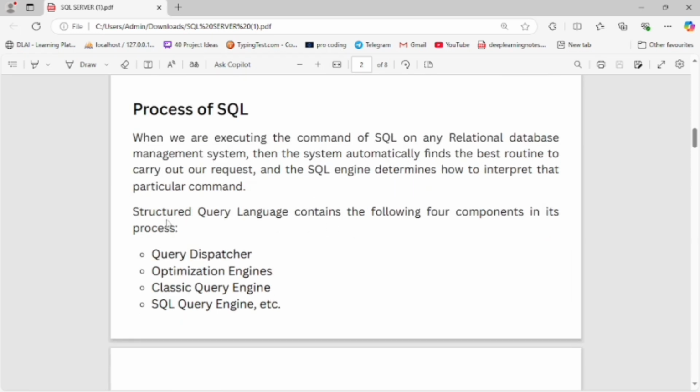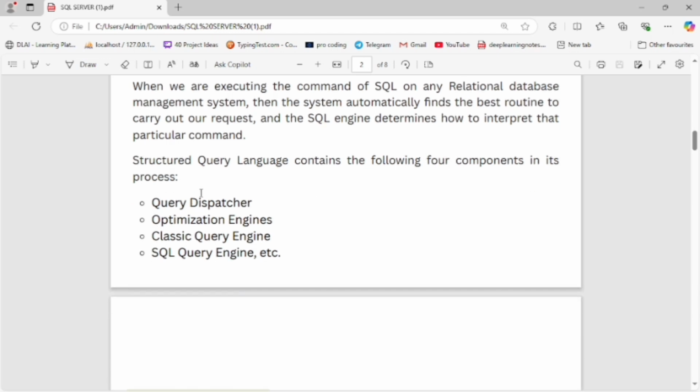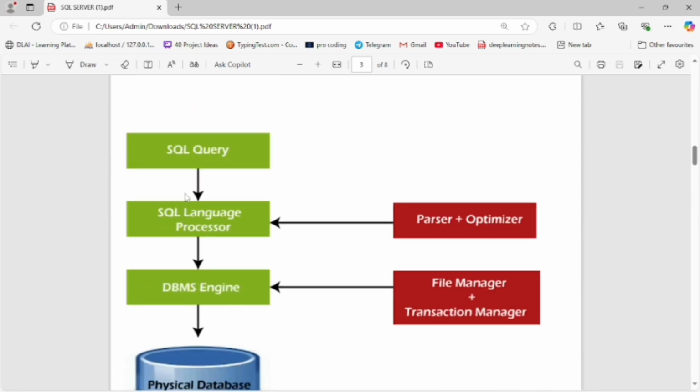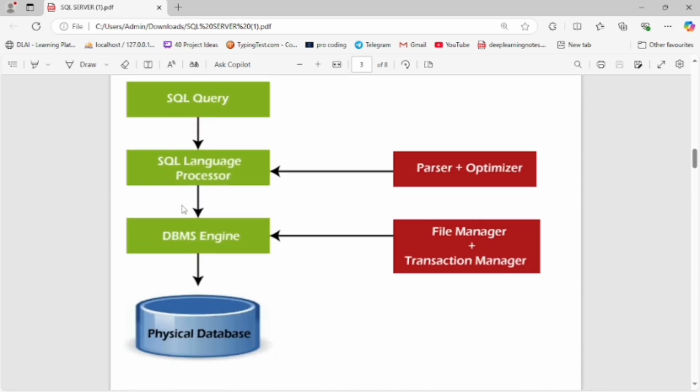Now let's study the structured query language. It contains the following four components in its process. Now, how is the data language processed by the DBMS? First point is the query dispatcher. Next point is the optimization engine. Next point is the classic query engine. Next point, the SQL query engine. Now let's see this figure and how the data is processed in the image and stored in a physical database. Let's see and understand it.